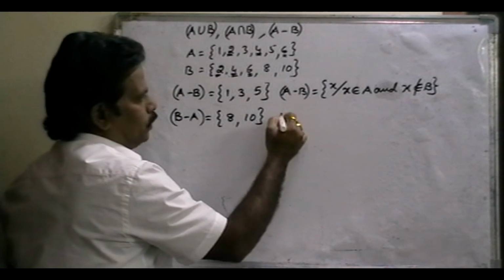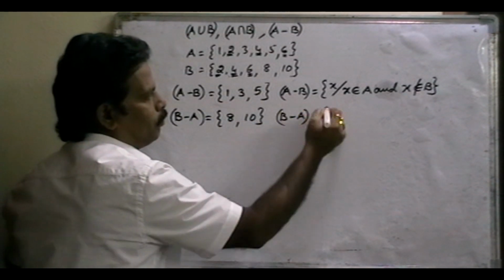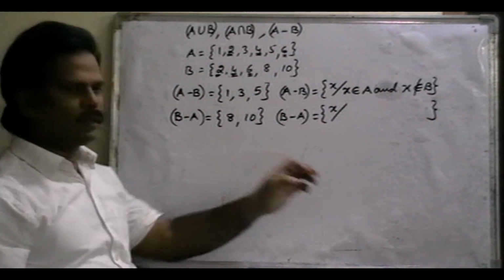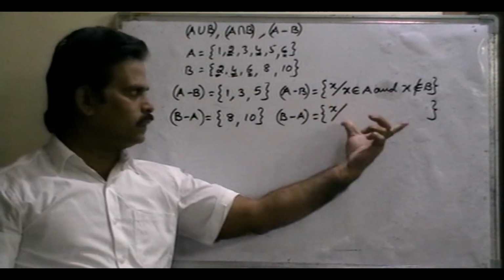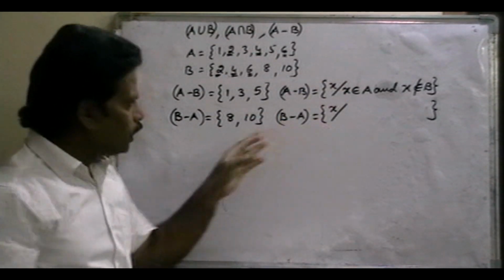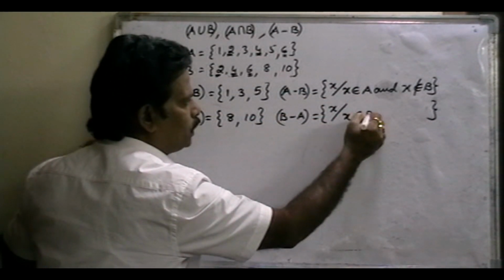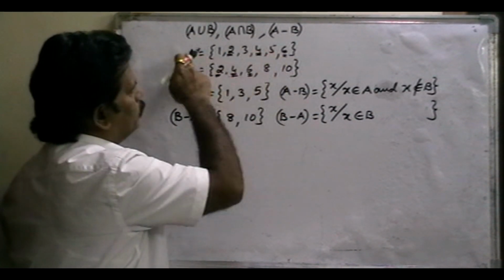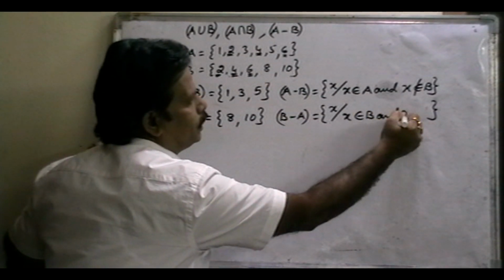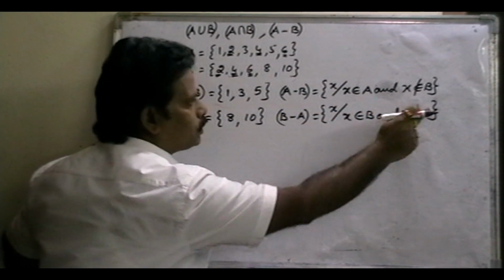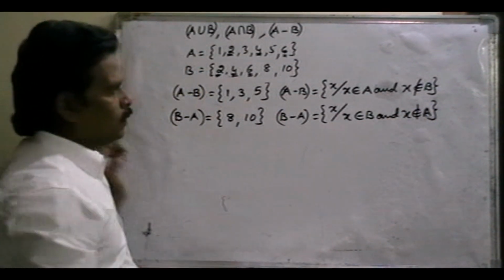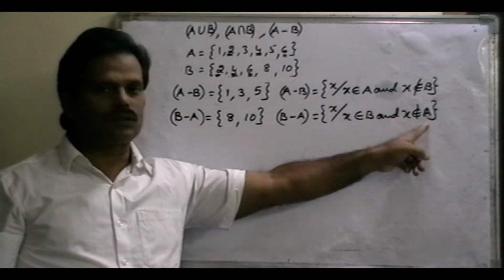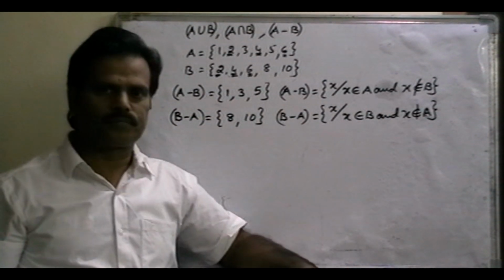If it is B minus A in set builder form, here also it is one set such that X is an element. In B minus A, in this set, X is an element which belongs to B, like element 8 which belongs to B, but that element does not belong to A. That same element, the element which belongs to B and does not belong to A, that is B minus A.